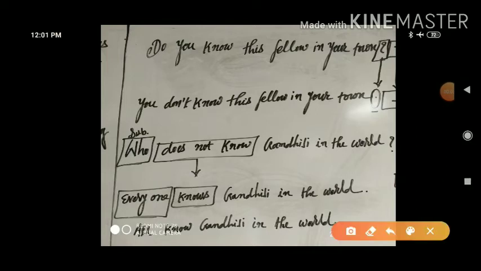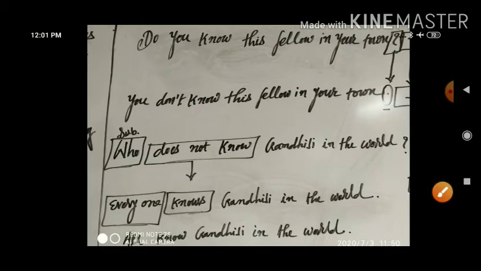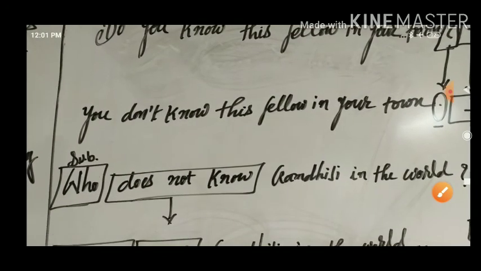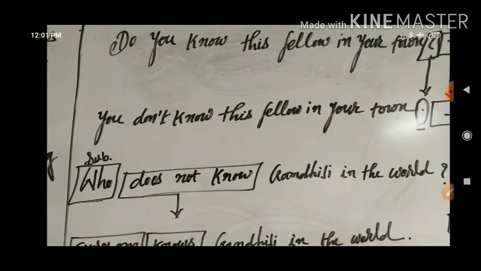Now we will move ahead with the example. First example. Gradually we will think it. Do you know this fellow in your town? Here there is an interrogative mark, and this given sentence is with the positive sense. It's not with the negative sense, it is with the positive sense.